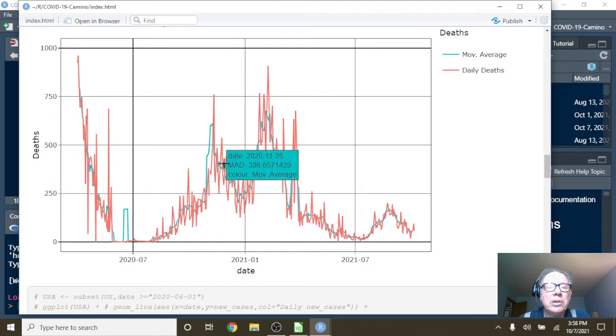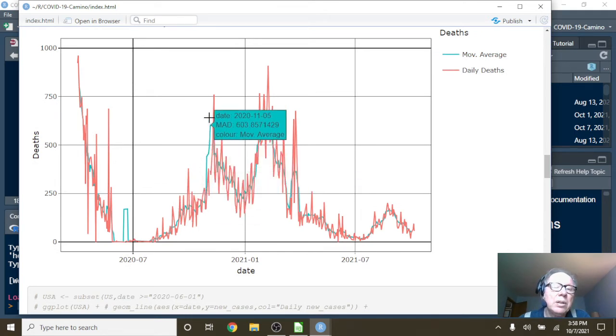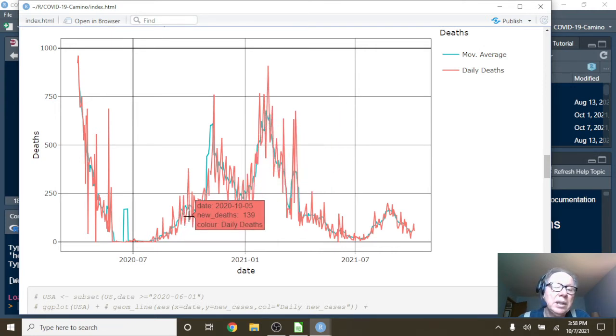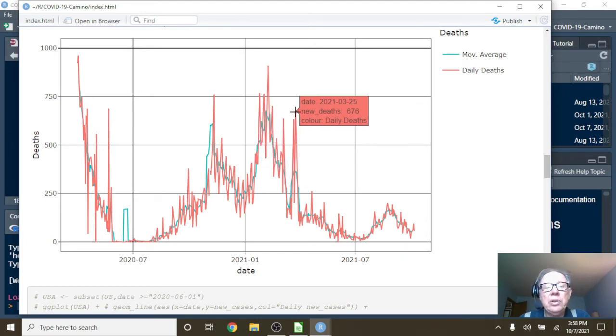Your death numbers are kind of curious because you had a spike up here earlier in July of 2020, then that number fell down. But now in January 2021, the number spiked up. Most countries I've seen have a single spike here. This double dip here is kind of unusual.